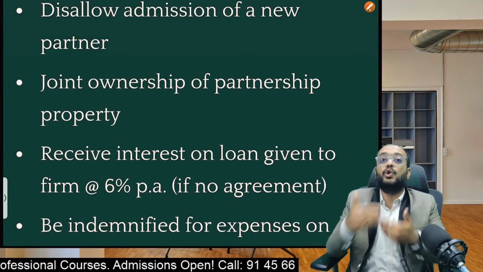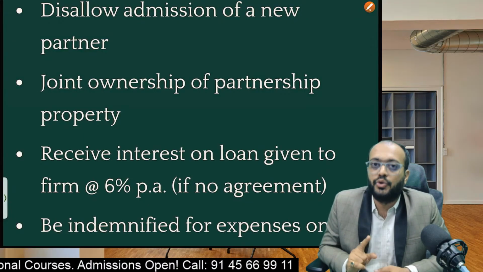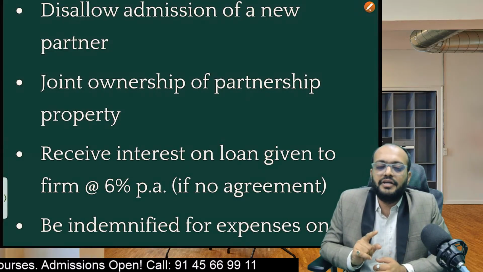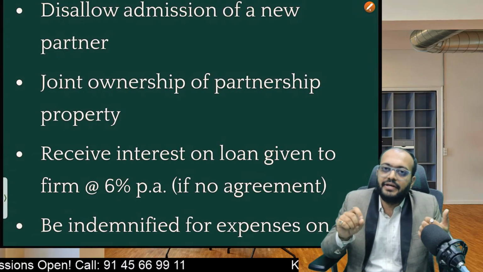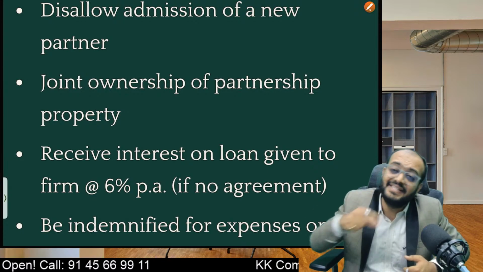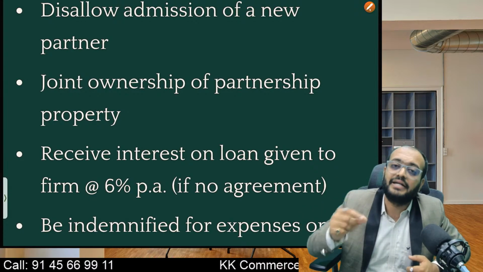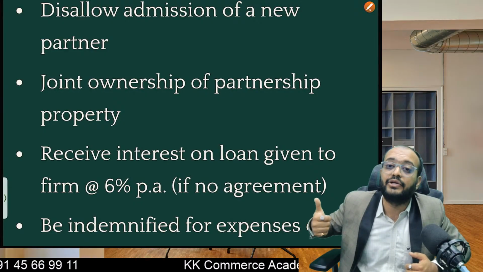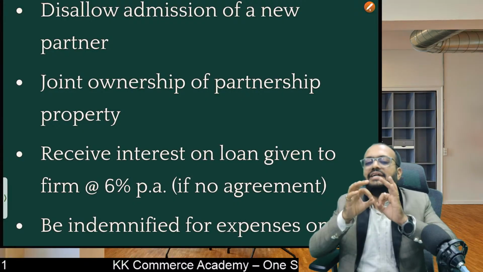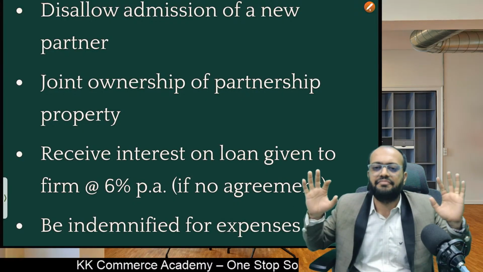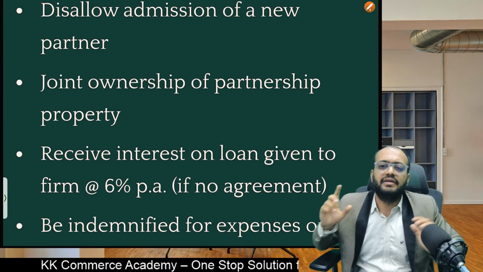If a partner gives a loan to the business, I am saying loan, okay, not capital. If there is no information available in the partnership deed about interest on capital, he will get zero interest on capital. But here the point is related to a loan, which is given by a partner to the business. He will get 6% interest. Even if an agreement is not made, he will get the interest.